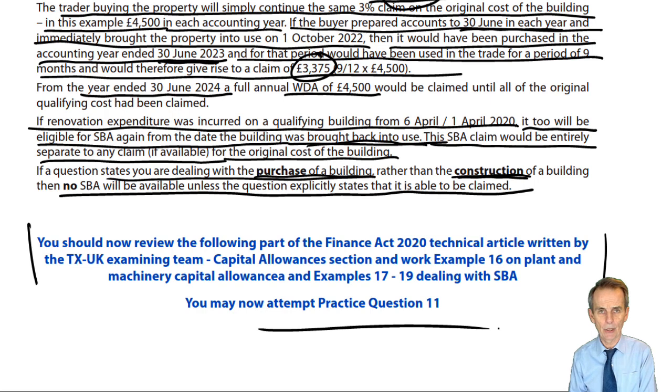Take the capital allowances away from the adjusted trading income figure, and you've got your tax adjusted trading profit. And that work could be done either in the income tax question, where you're dealing with an unincorporated trader, or in the corporation tax question.